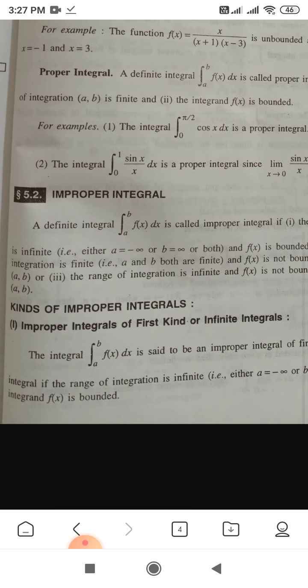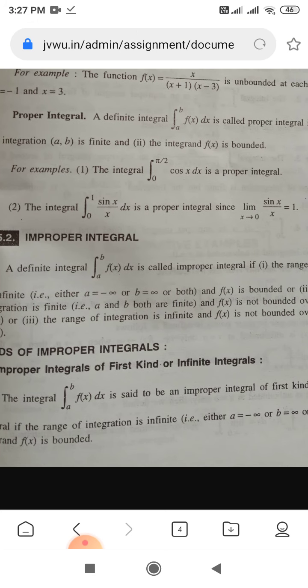So the two conditions are: first, the range of integration is finite, and second, the integrand f(x) is bounded. Then the integral is called a proper integral.